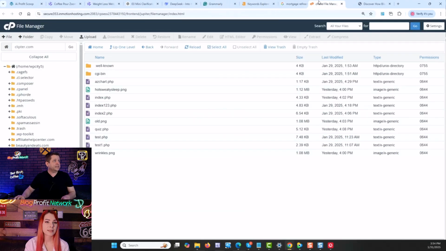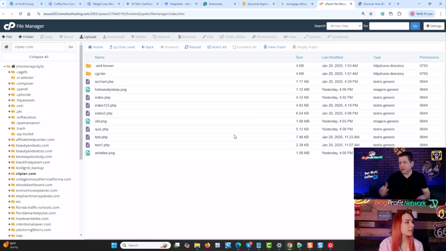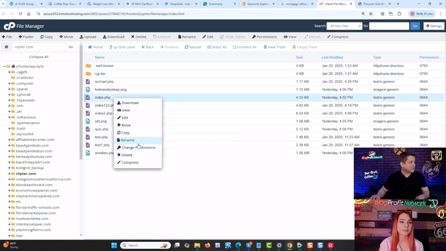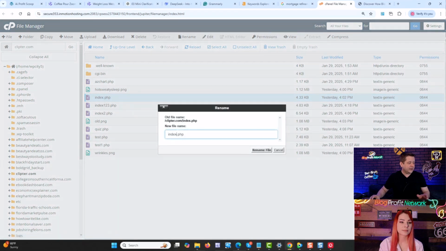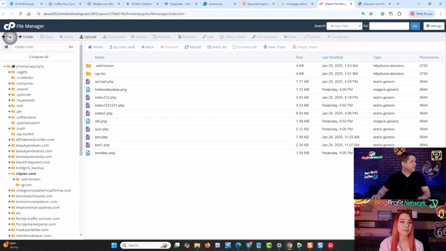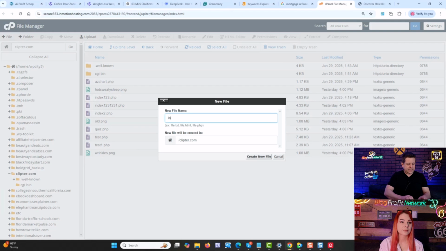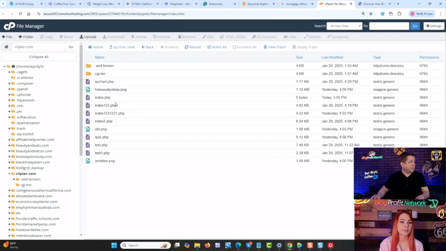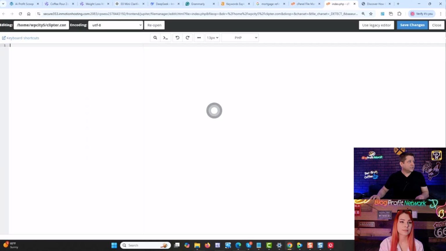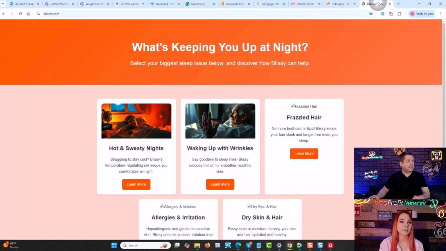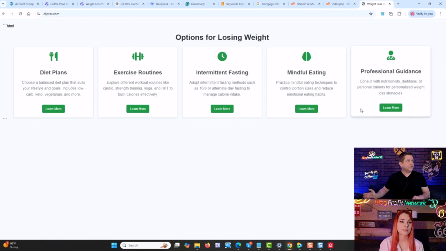If we were going to edit this on the fly, you could just go into your cPanel right like this. I can go ahead and edit the index file. Let's just rename this because this is our main file. Let's call it index whatever. Okay. And then what I'm going to do is I'm just going to do new file. We'll call it index.php, right like that. It'll create a blank PHP. And then I could just paste whatever this gave me, and that should redo the page.